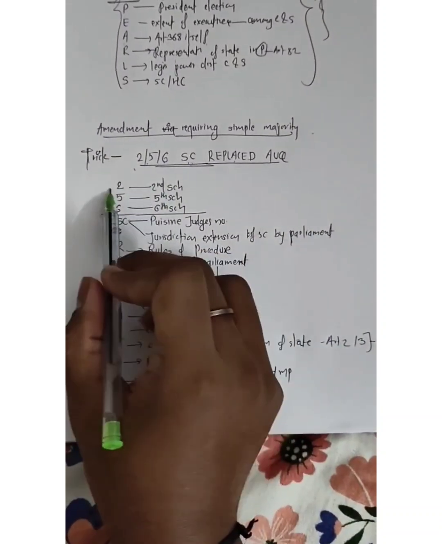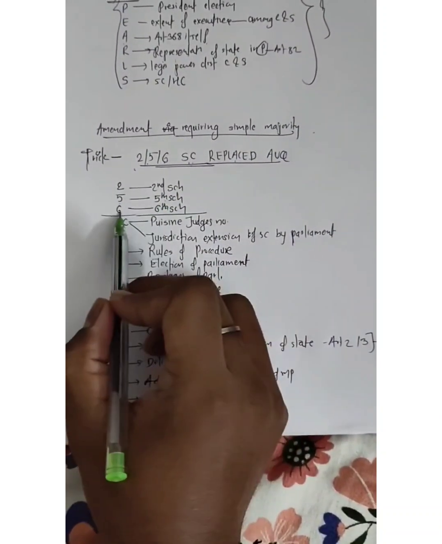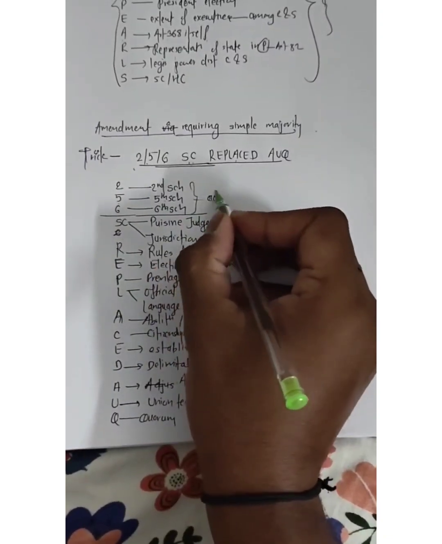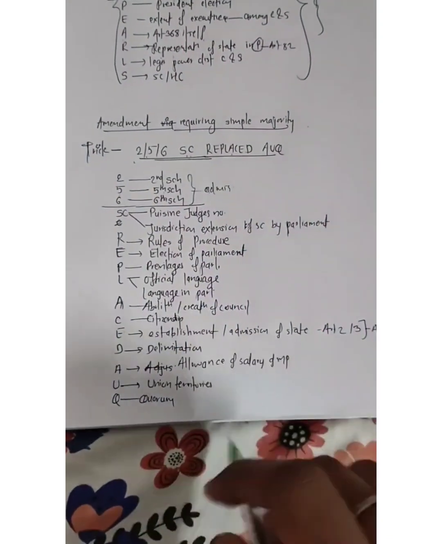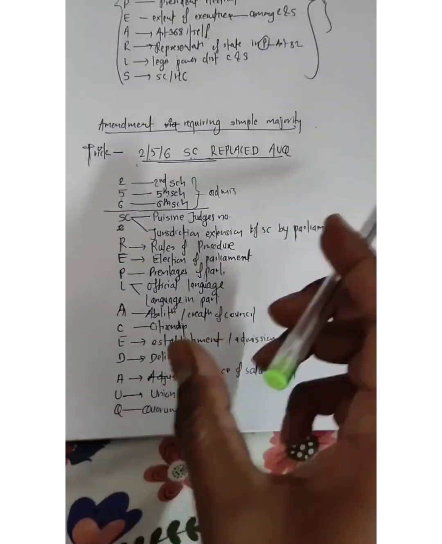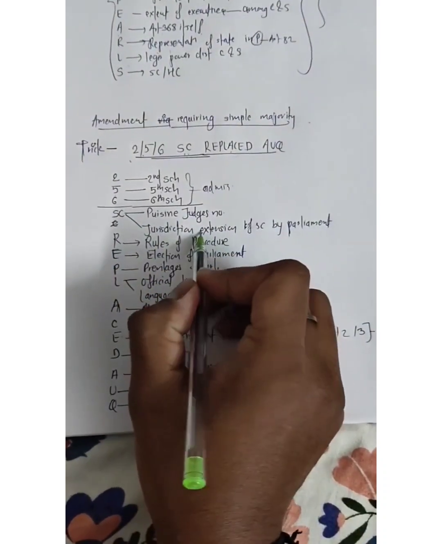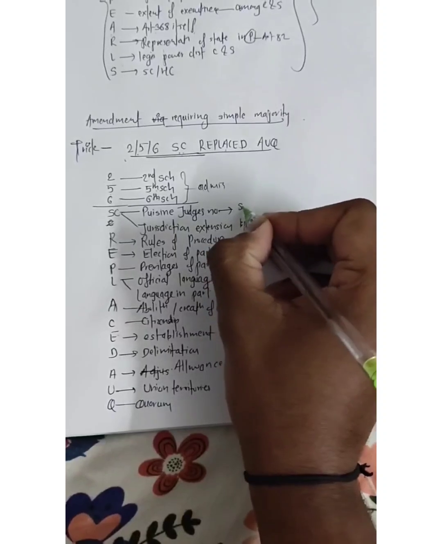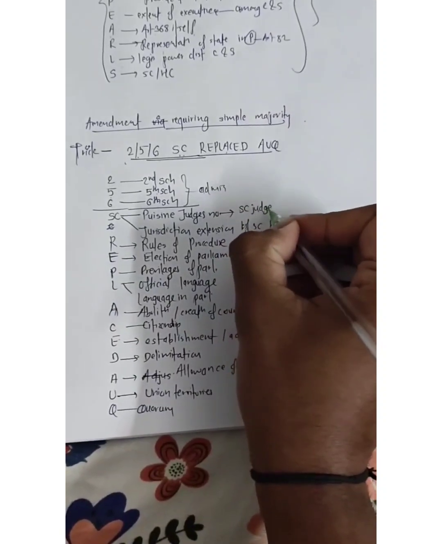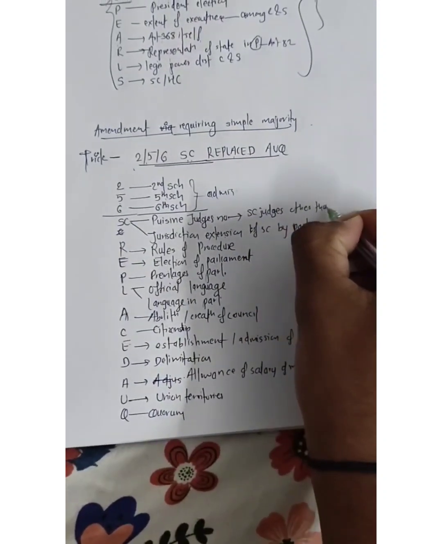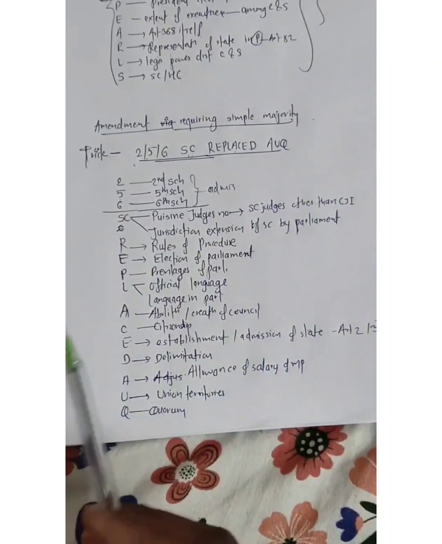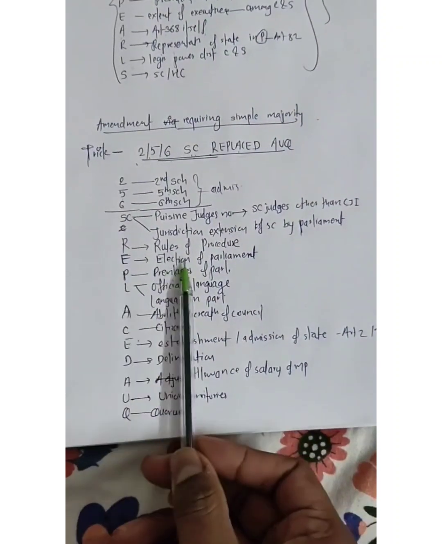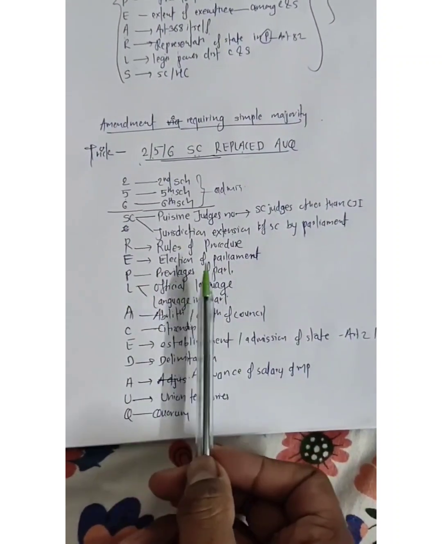So 2 for Second Schedule, 5 for Fifth Schedule, 6 for Sixth Schedule. For this administration and all, it requires simple majority. SC for the number of Supreme Court judges and extension of jurisdiction of the Supreme Court by Parliament. Puisne judges means Supreme Court judges other than the Chief Justice of India. R for rules of procedure, E for elections of Parliament, P for privileges of Parliament.